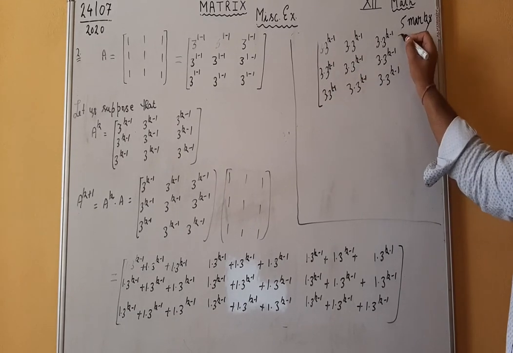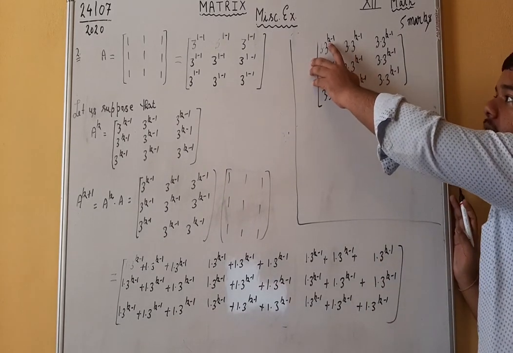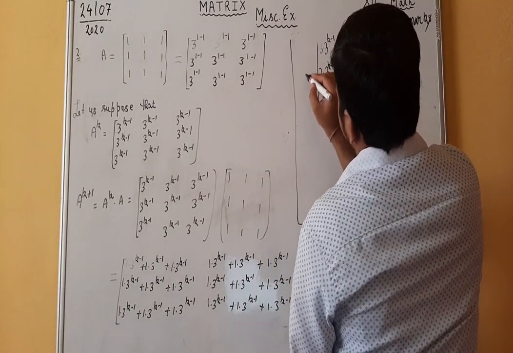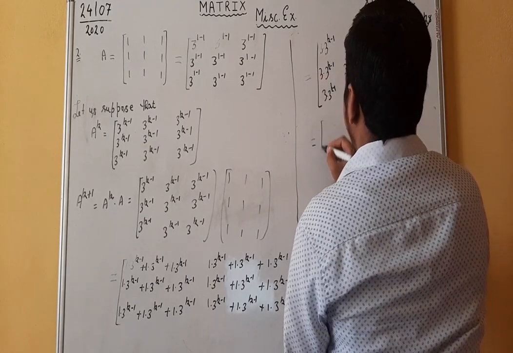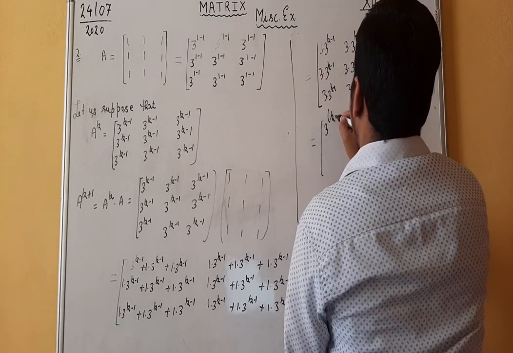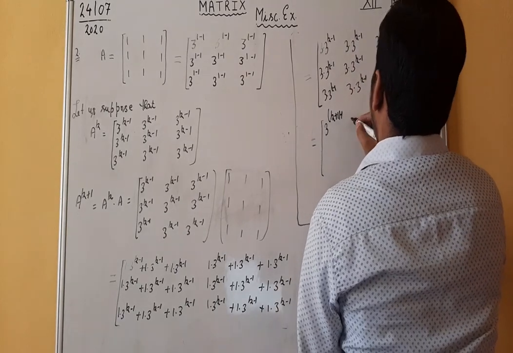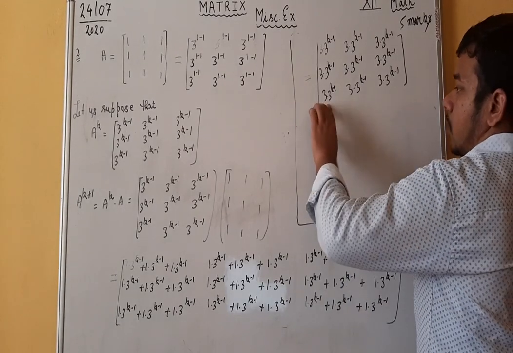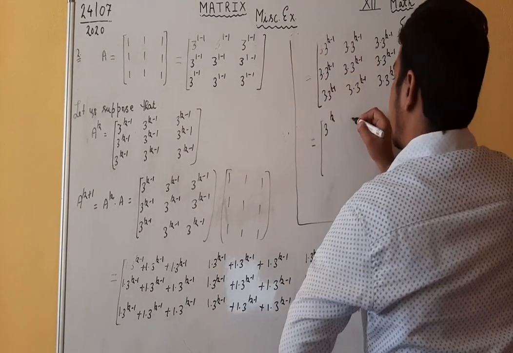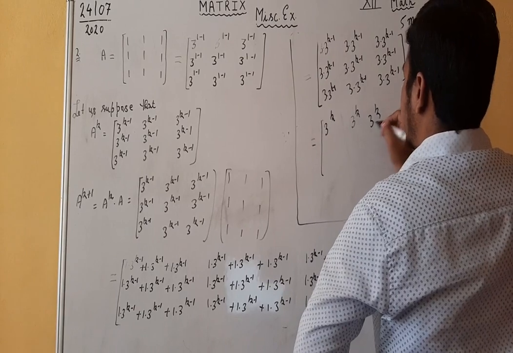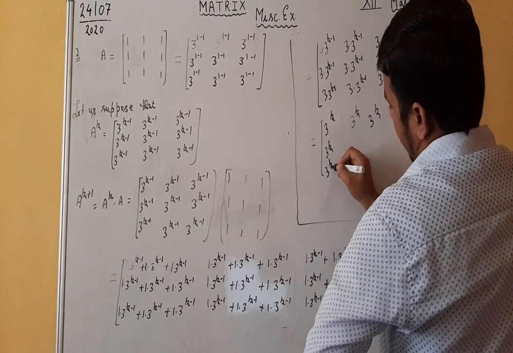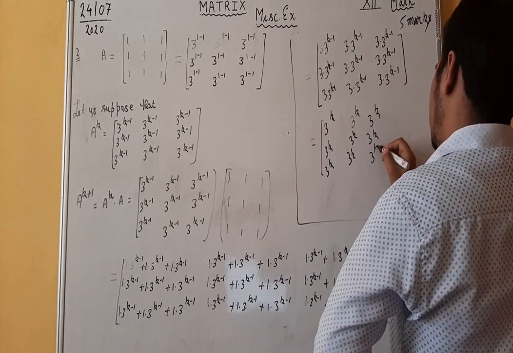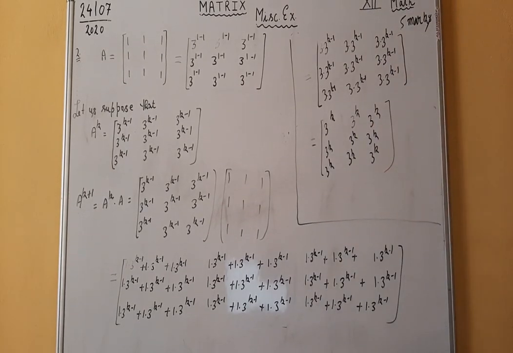Now in each entry there are two powers, 3 raised to the power k minus 1 and 3 raised to the power 1. In multiplying, the powers will be added. It is equal to 3 raised to the power k minus 1 plus 1, which means 3 raised to the power k in every entry. Right? This is the matrix.